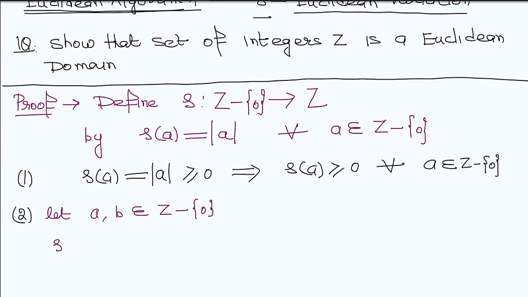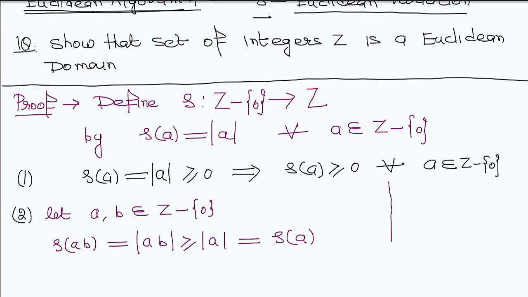Now what is delta of AB? By this definition it is modulus of AB. This is always greater than or equal to modulus of A, which is delta of A, because the second element, modulus of B, is positive.